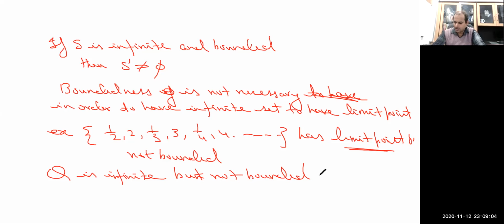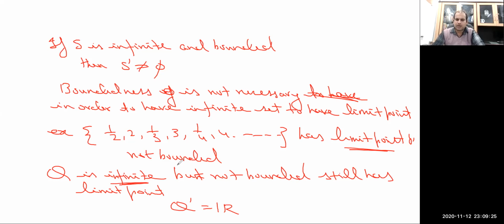So the derived set of Q, Q dash, is equal to the whole of R. Every real number is a limit point of Q. But there are sets, for example the set of integers and the set of natural numbers, which we have seen have no limit point.